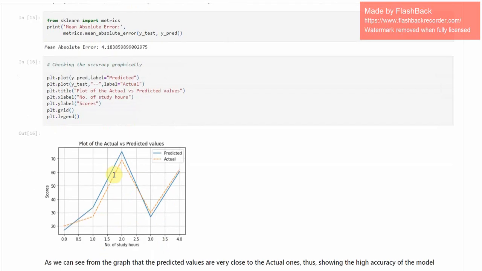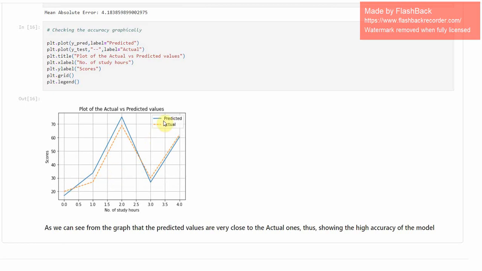Now we're going to check and plot the actual versus the predicted values in a graph. And from this we can see that the predicted values are very close to the actual ones, thus showing the high accuracy of the model.